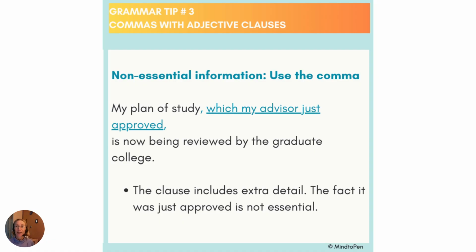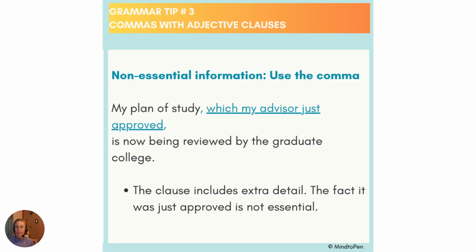Let's look at one example where the information of the adjective clause is additional information. A grammar term also used to define this type of adjective clause is non-restrictive adjective clause. When the information is additional, meaning that the information is good to know but not essential, then we need to add the commas at the beginning and at the end of the adjective clause.